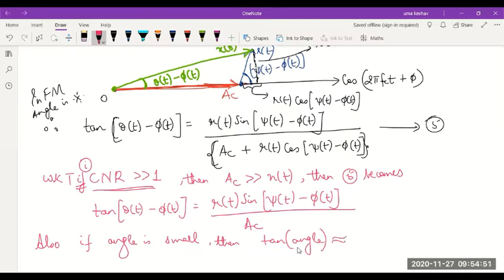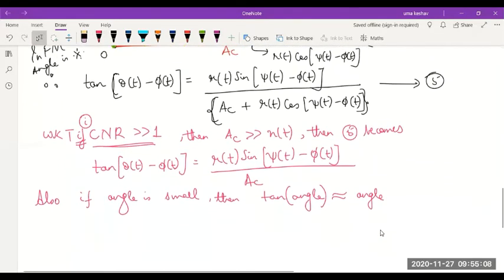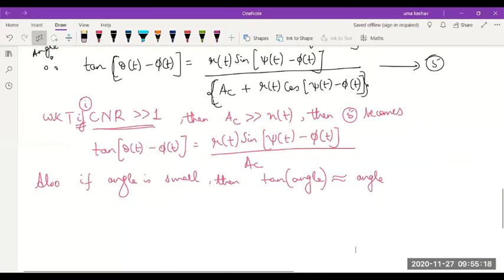When I'm having a very small angle, tan of the given angle will be equal to the angle itself. Like we do that sine theta expansion: theta minus theta cube by 3 factorial, and so on. Similarly, if I expand tan theta, and if that angle theta is very small, then tan theta becomes approximately equal to theta itself. And let's consider that.